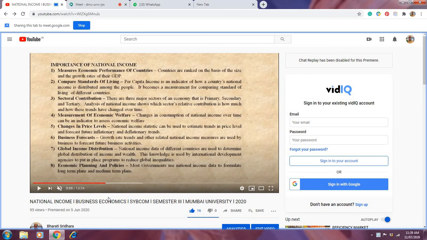When the data is available, that data can tell us what will be the future trend, what is going to happen in future, right? When the data is available, the business people can predict, okay, fine, this is the commodity where there is a good demand. Now we can say that sanitizers, 3 months back, the majority of the population in India was not even aware of them. The majority of the population was not even aware of why we should use a mask.